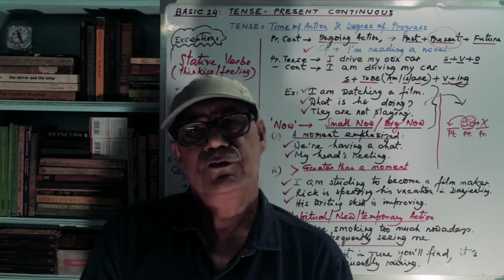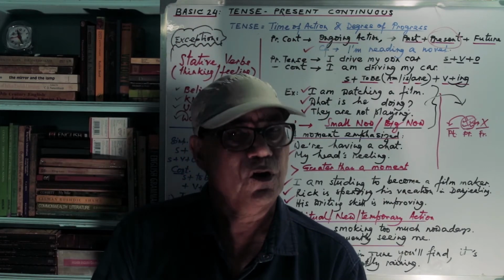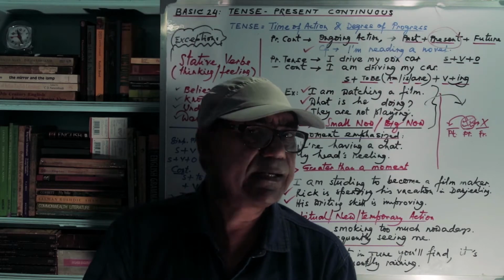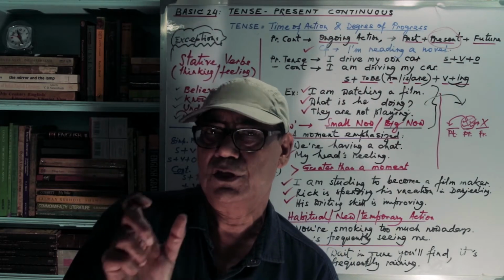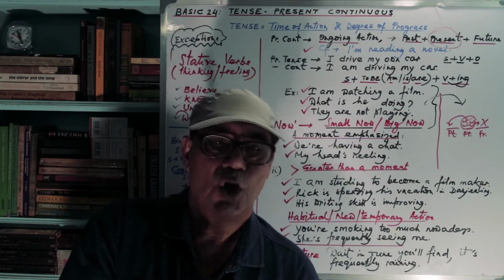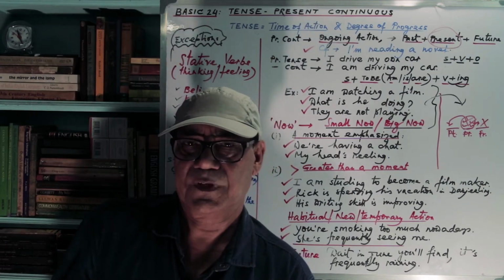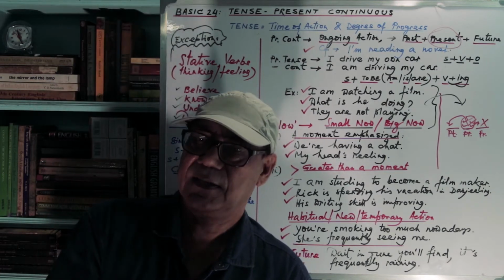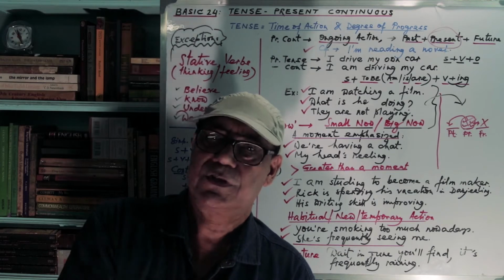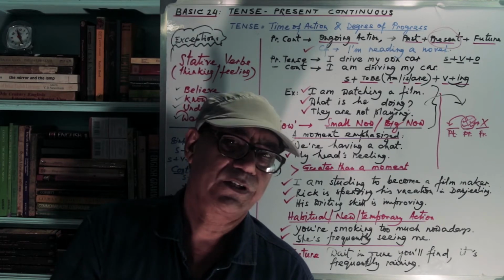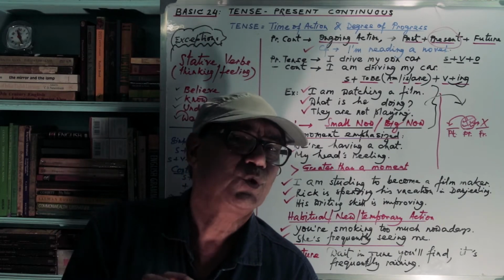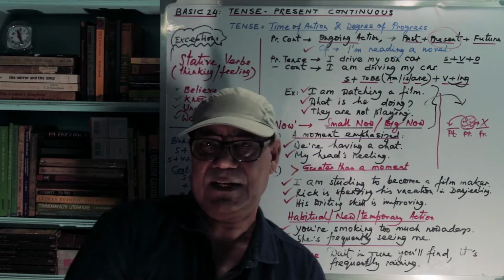It is very often called as present progressive tense also. It does not matter whether it is called continuous tense or progressive tense. It means the same thing. And these two words, continuous and progressive, actually refer to almost identical things.